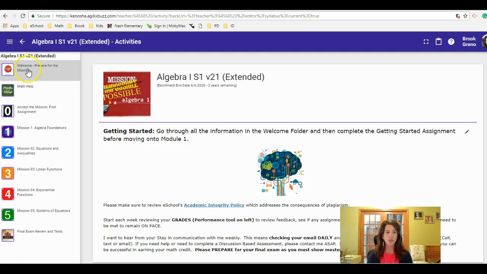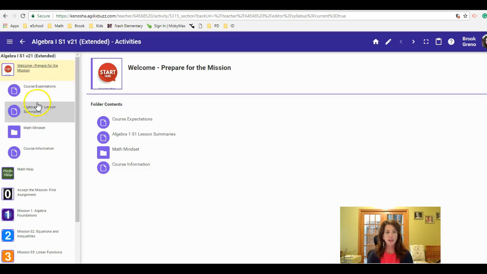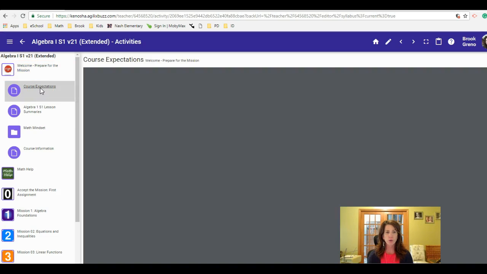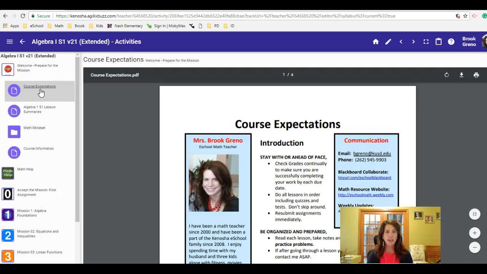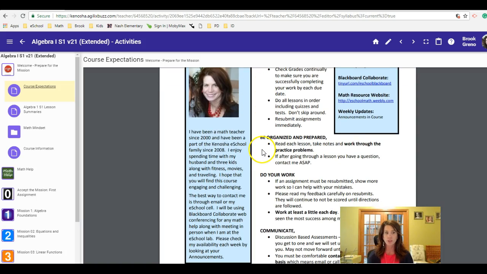First and foremost, you want to prepare for the mission, right? So we want you to go into the welcome folder. If you click on that, take a look at the course expectations document. That should be attached to your welcome email that you received, but make sure that you've read through all of these main important topics, and that's going to be important to be able to do your first assignment. Okay, first assignment of mission 0.